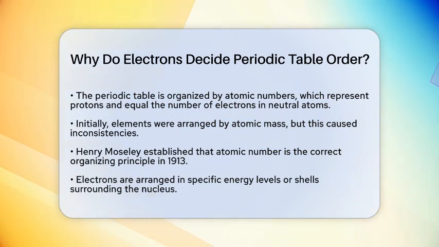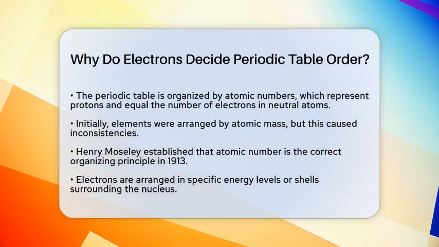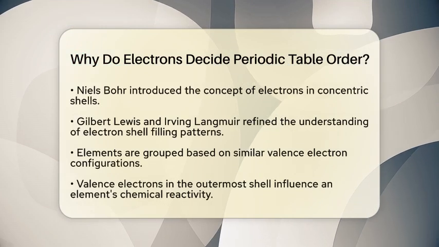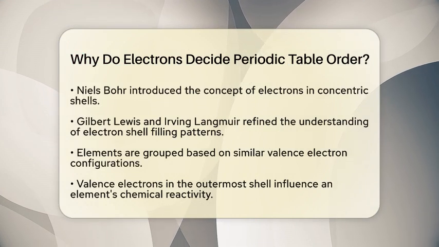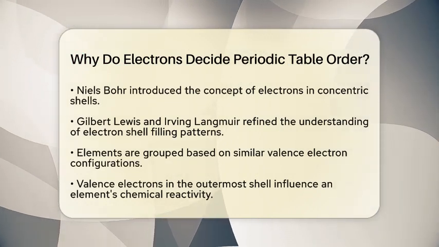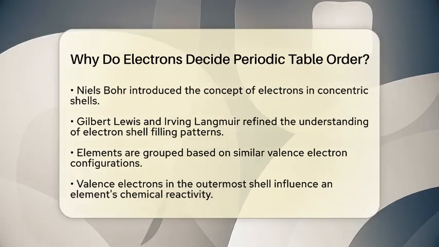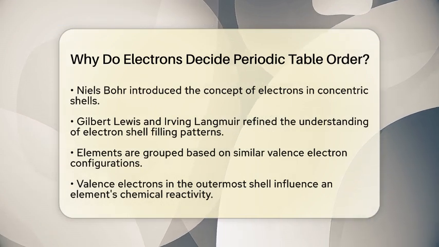Electrons exist in specific energy levels or shells around the nucleus. The arrangement of these electrons follows principles that were uncovered through the development of atomic theory. Niels Bohr introduced the idea of electrons in concentric shells, while Gilbert Lewis and Irving Langmuir refined this concept. They explained how electrons fill these shells in a repeating pattern, which is essential for understanding the periodic table.